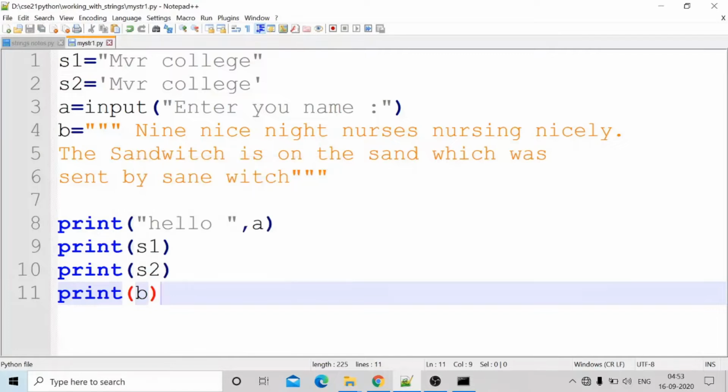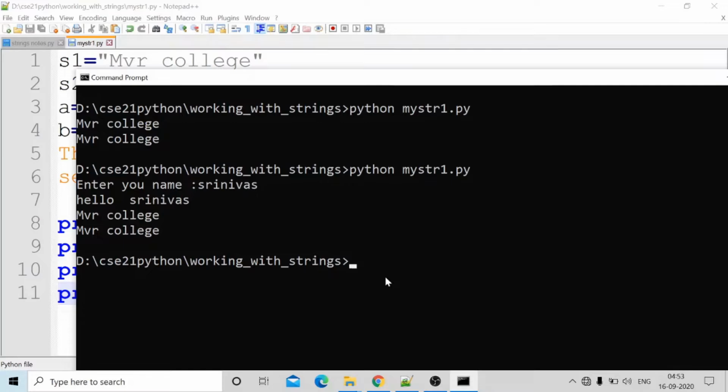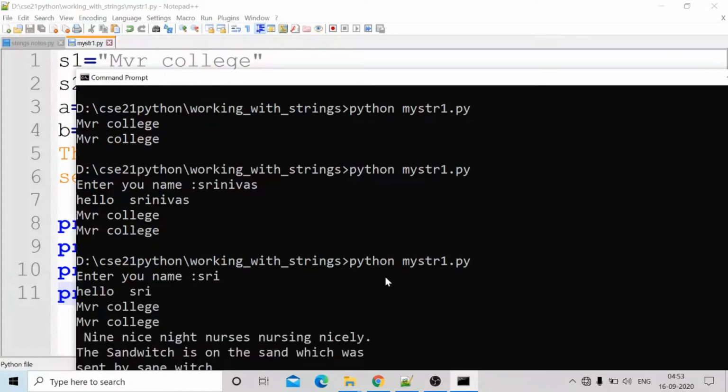Ctrl+S to save. Let me just run this one and see whether it is working or not. Okay, what is your name? Some name, Sri. Okay, nine nice. All the lines came in the output.